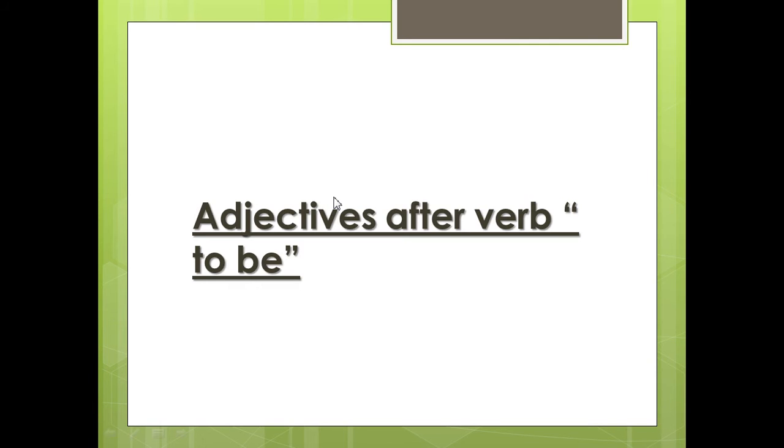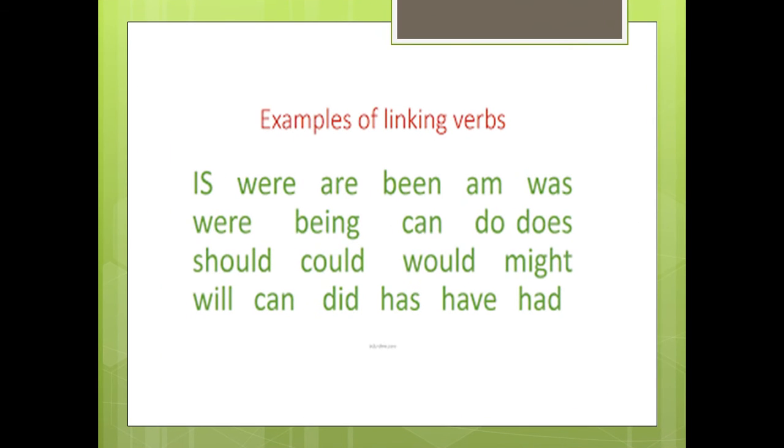Then we have some adjectives that come after verb to be. Before we start to talk about the adjectives that come after verb to be, do you remember when we discussed the action and linking verbs in the quarter before the second quarter in this year? We have two kinds of verbs. We have action verbs that express an action or movement, like play, eat, sleep, drink. And we have linking verbs.